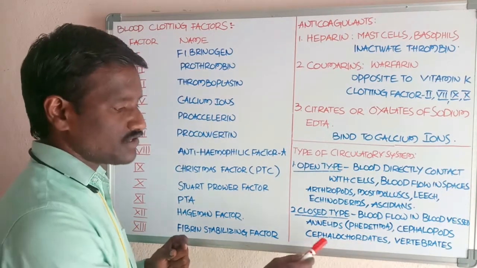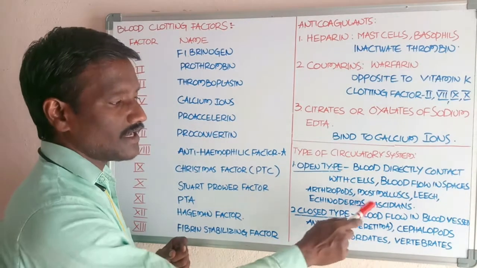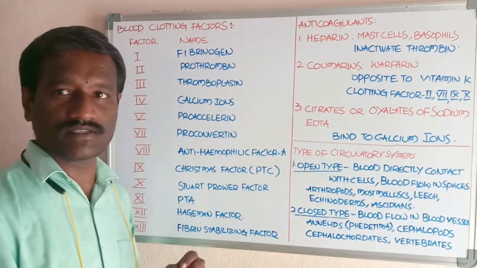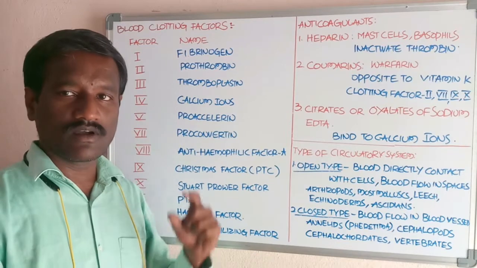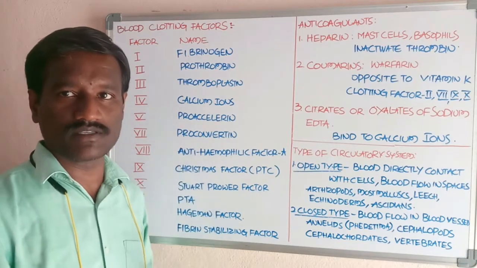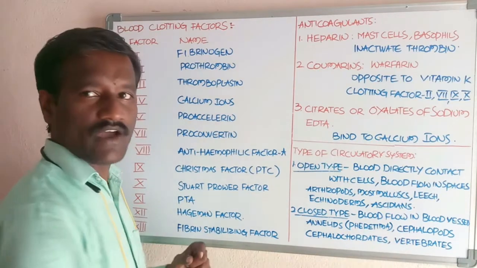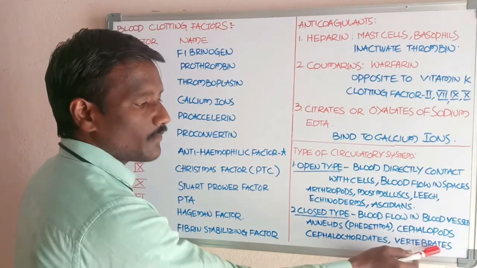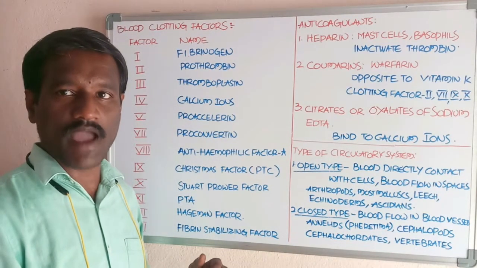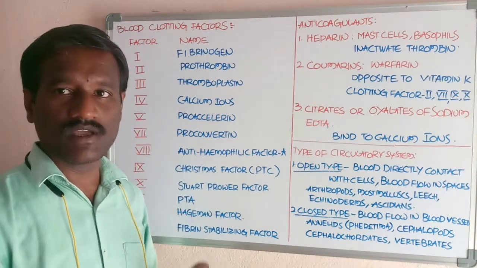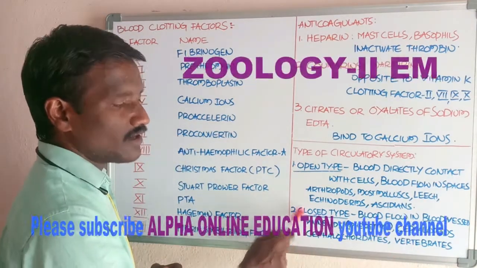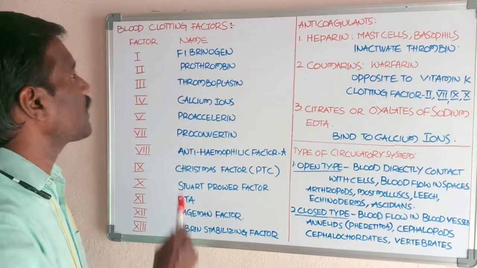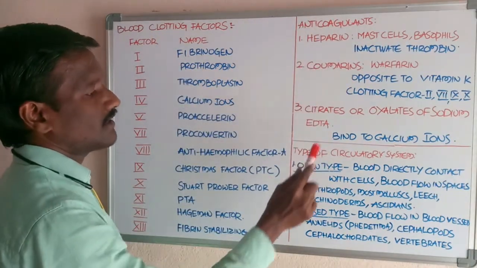These first chordates, like ascidians, show the open type circulatory system. And vertebrates, animals from fishes to mammals, the highly developed chordates: fishes, amphibians, reptiles, birds, and mammals. These are vertebrates, which have the vertebral column or backbone in the mid-dorsal position of the animal. Vertebrates show the closed type circulatory system. Okay, students. This is an account of the blood clotting factors, anticoagulants, and types of circulatory system.